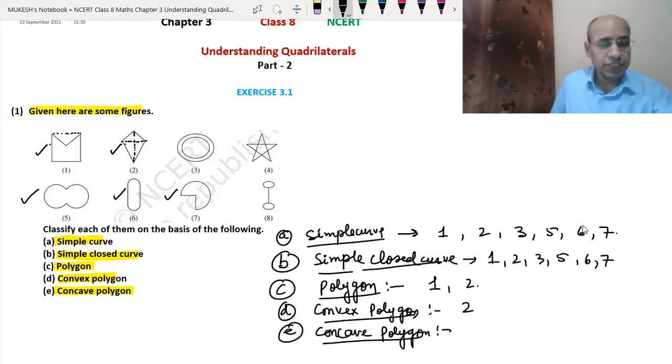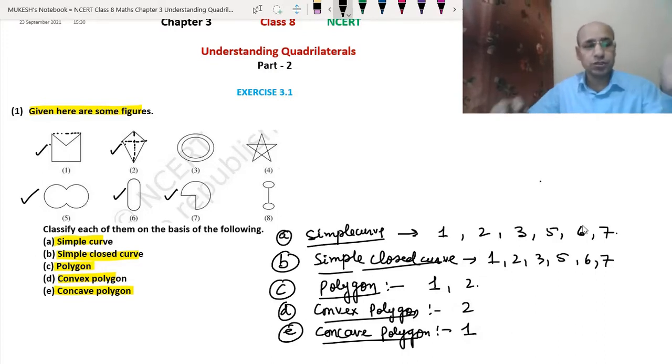See, as we just saw earlier, in the first, the diagonal is outside the interior of the polygon. So this is a concave polygon. The simple curves are 1, 2, 3, 5, 6 and 7. The same are the simple closed curves, and polygons are 1 and 2. Convex polygon is 2 and the concave polygon is the first one. I hope you have understood this question.